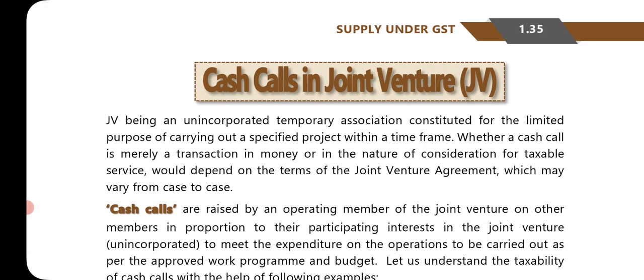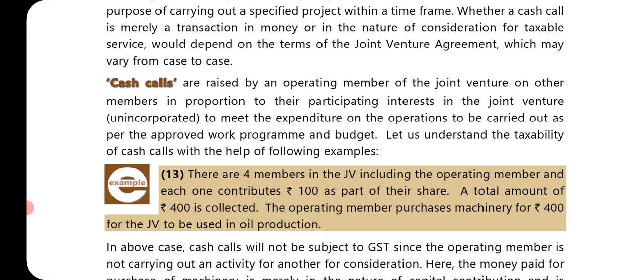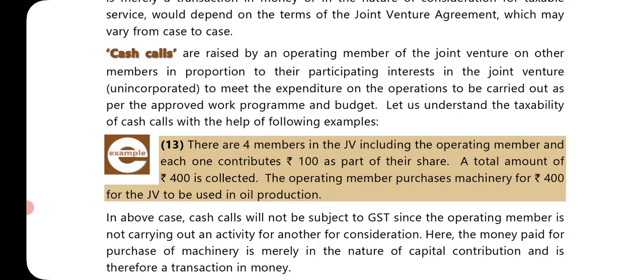Cash calls in joint venture. A joint venture is an unincorporated temporary association constituted for the limited purpose of carrying out a specified project within a time frame. Whether a cash call is merely a transaction in money or in the nature of consideration for a taxable service would depend on the terms of the joint venture agreement, which may vary from case to case. Cash calls are raised by an operating member of the joint venture on other members in proportion to their participating interest in the unincorporated joint venture, to meet the expenditure on the operations to be carried out as per the approved work program and budget. Let us understand the taxability of cash calls with the help of the following examples.